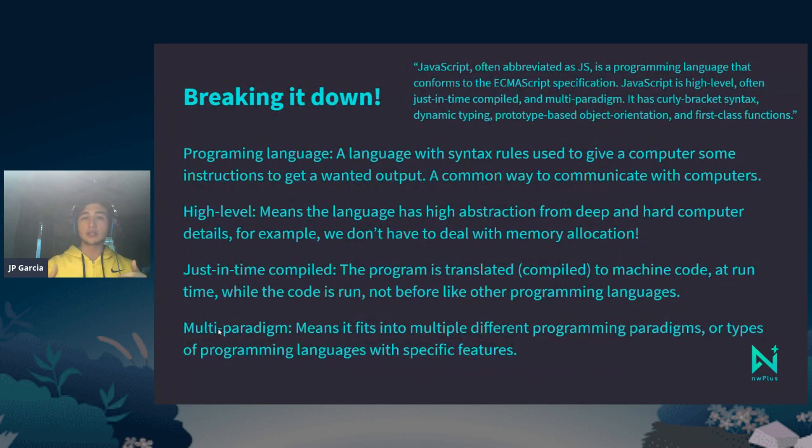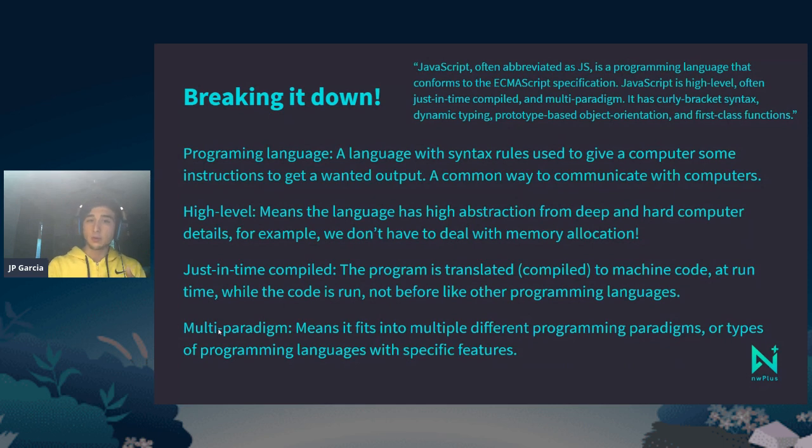So programming language means it's just a language with syntax. For example, Spanish, English, French. You know, it has a set of rules like spelling and grammar. We call it syntax in CS. And this language gives us the opportunity to communicate with computers, to give them a set of instructions so that we can get them some output.